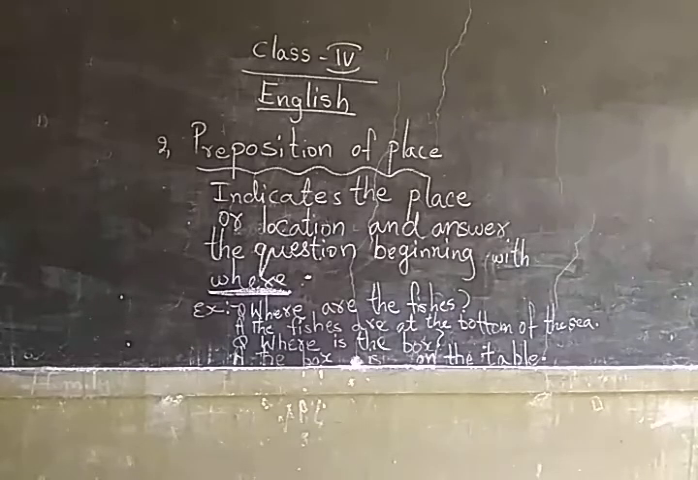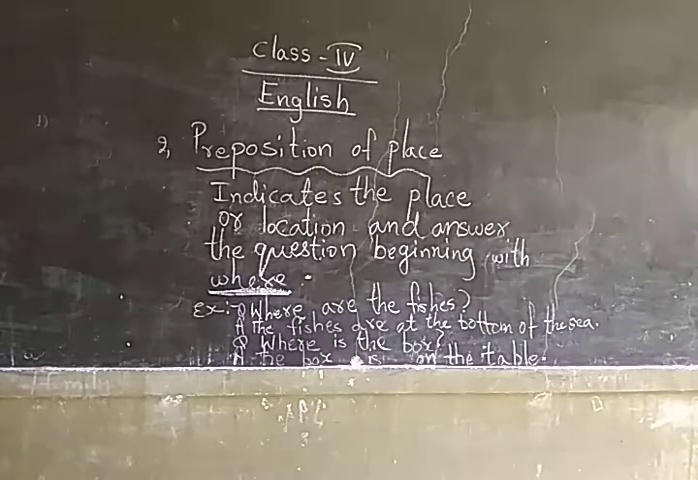Here you can write location and place, same definition, Nana. The definition and the examples will be the same for preposition of place and preposition of location. Okay, Nana? See, bottom of the sea. Where are the fishes located? At the bottom of the sea. Where is the box? The box is on the table.